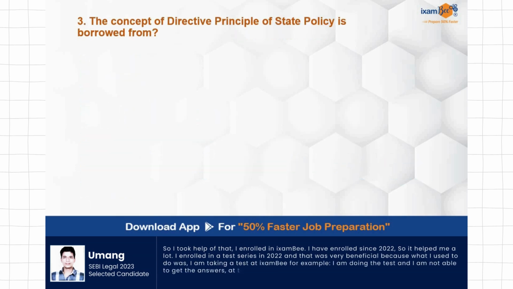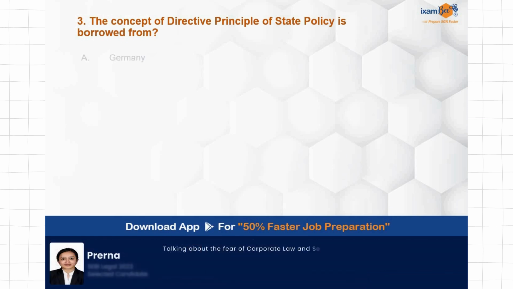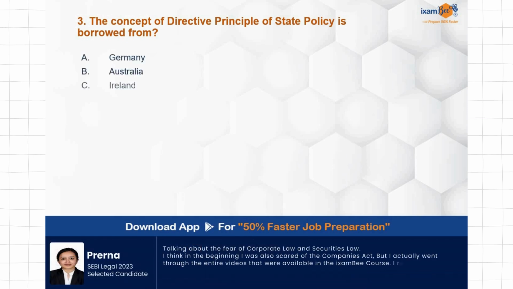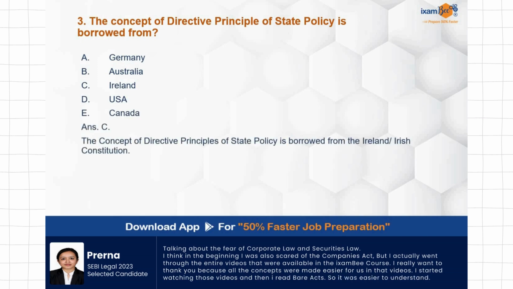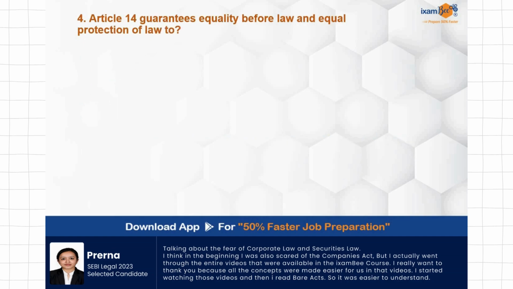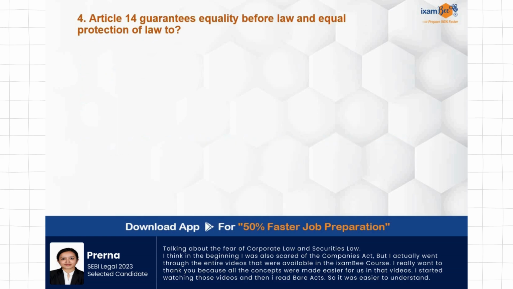The concept of DPSPs, Directive Principles of State Policy, is borrowed from where? Now this is again very important from Constitution कि कौन से Constitution से, कौन से countries से हमने कौन सा feature adopt किया है हमारे Constitution. So DPSPs have been borrowed from which country? The correct answer is very easy. Ireland. Answer is C. Irish or Ireland Constitution is the source of DPSPs in India.